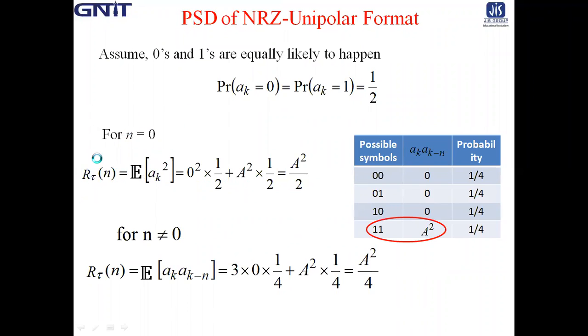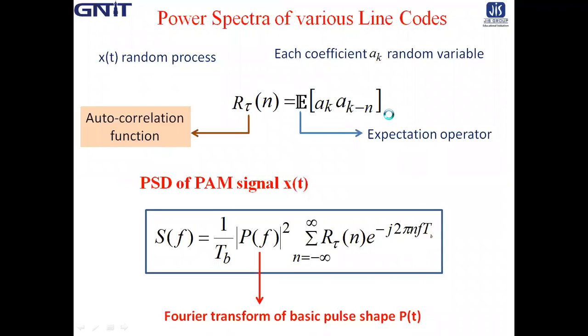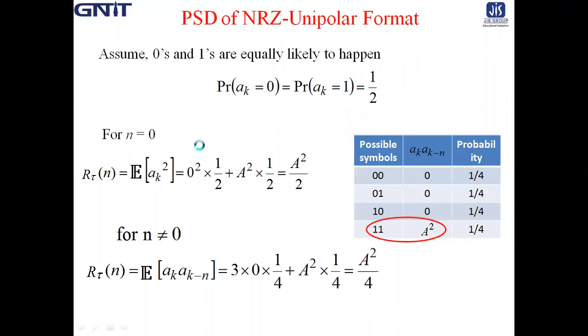R_n(tau) is equal to the expectation of a_k into a_(k minus n). Since n is 0, this is a_k square. a_k is either 0 or 1.